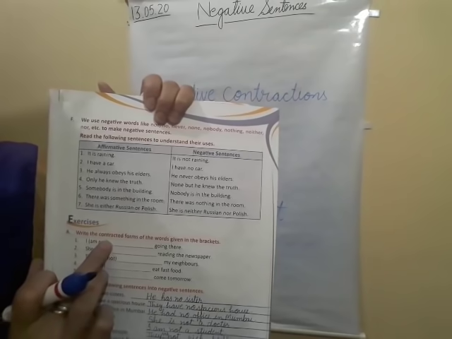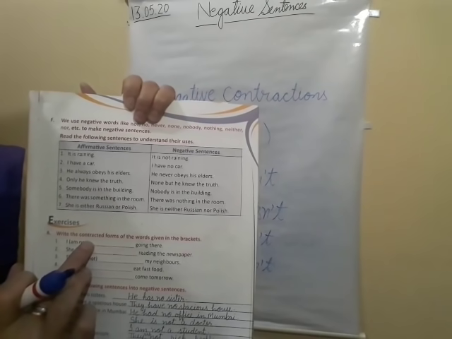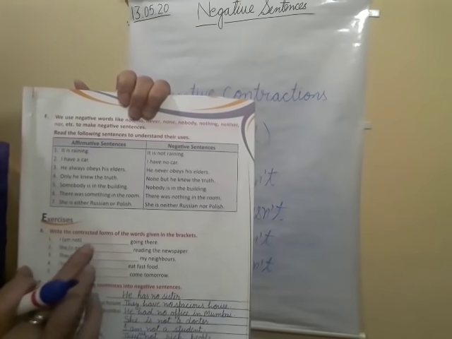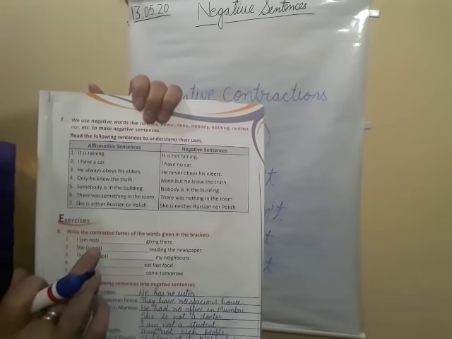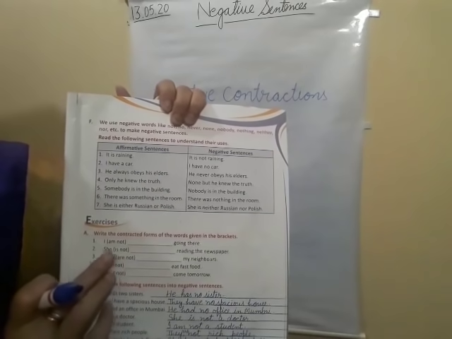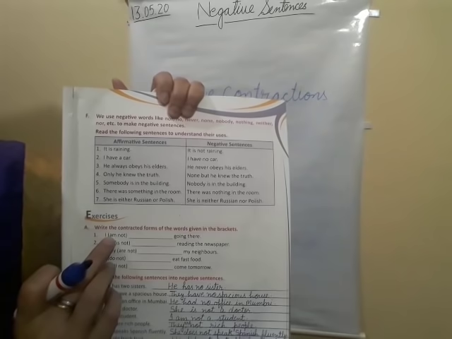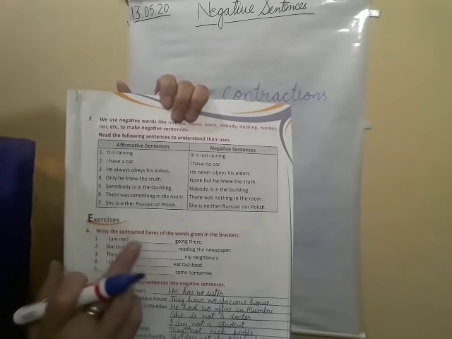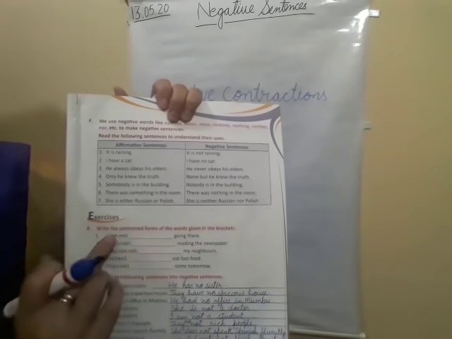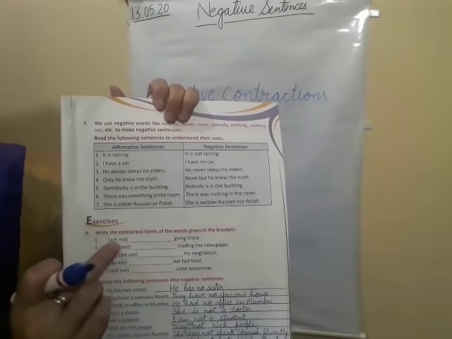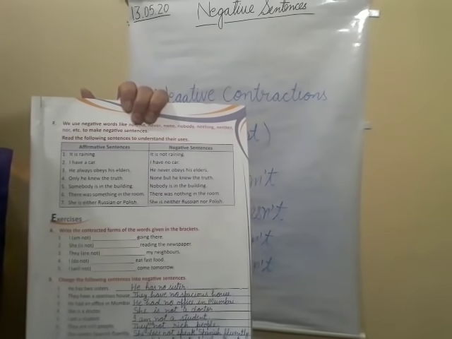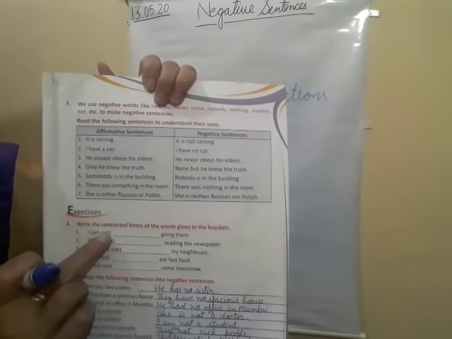You will fill in the book with the pencil. Okay, you will fill with the pencil in the book only. So this exercise I am giving you, you do it yourself. Just see, here in the bracket it is given "am not," then a blank is given here, going there. So what will be the contraction form of "am not"? That only we will write here.